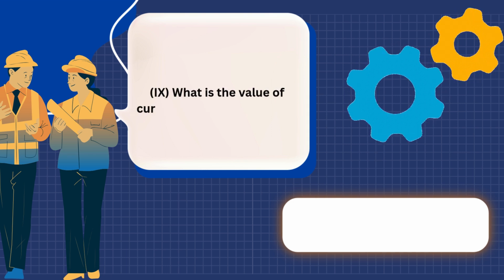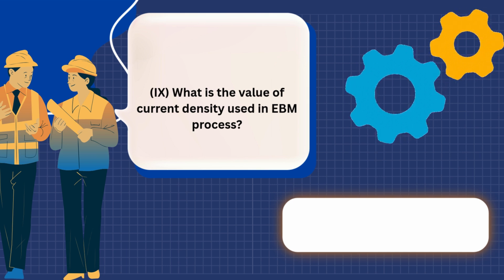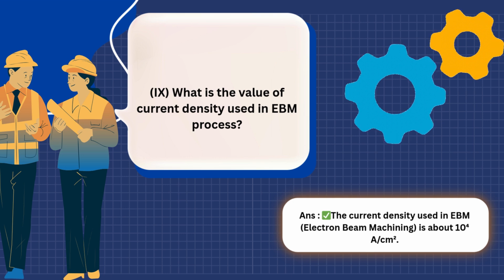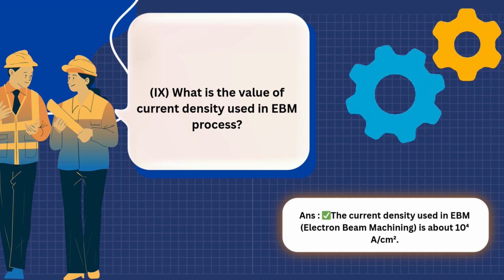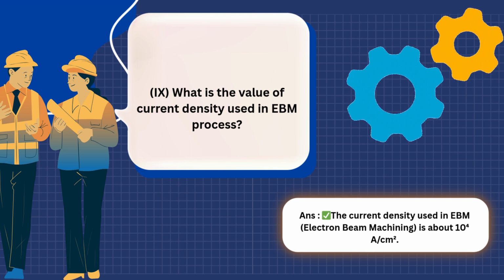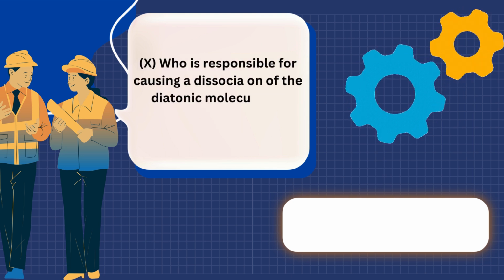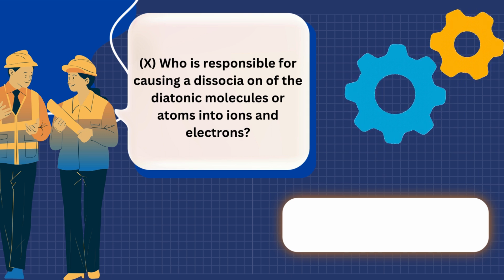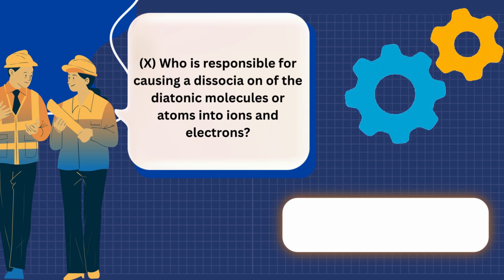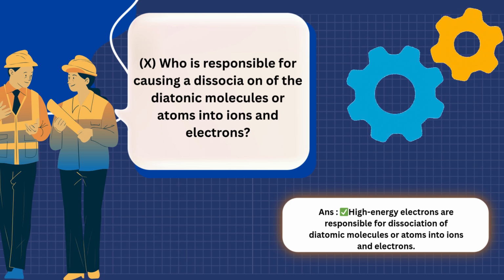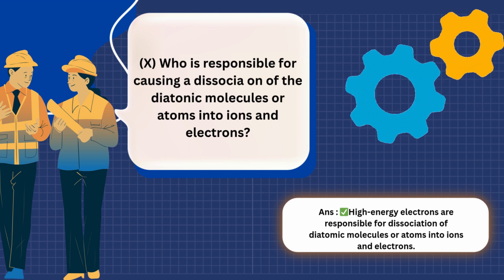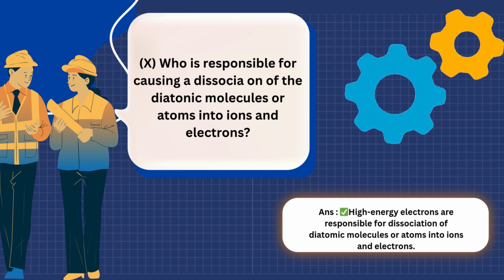9. What is the value of current density used in EBM process? Answer: the current density used in EBM, electron beam machining, is about 10 to the power of 4 amperes per square centimeter. 10. Who is responsible for causing a dissociation of the diatomic molecules or atoms into ions and electrons? Answer: high-energy electrons are responsible for dissociation of diatomic molecules or atoms into ions and electrons.